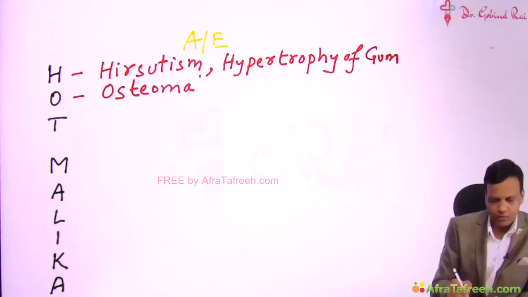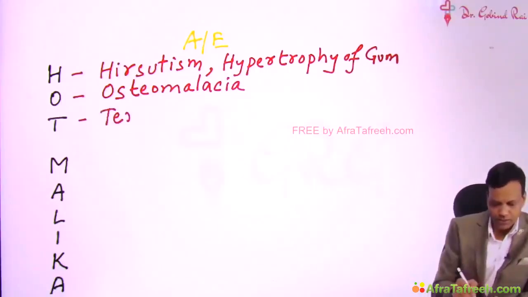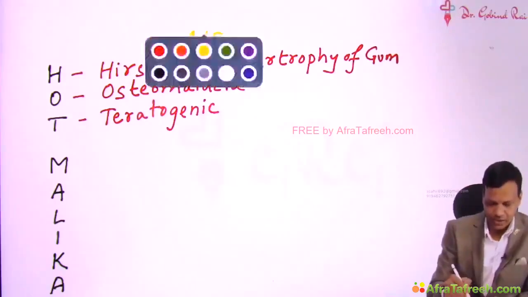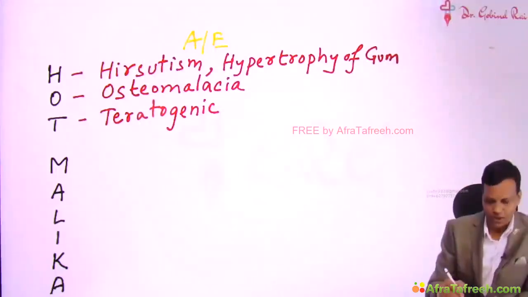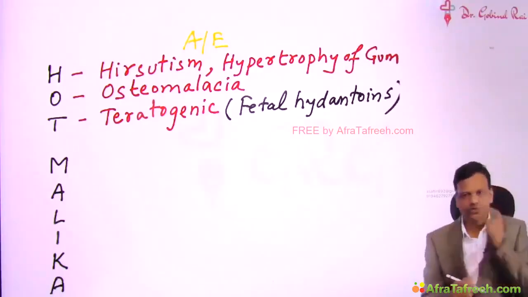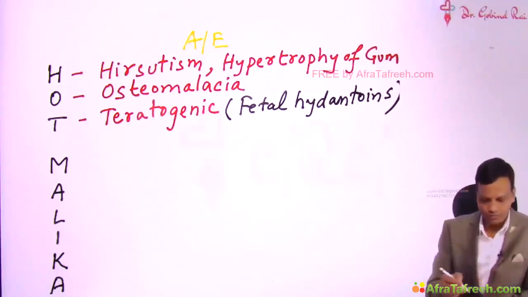Phenytoin can result in osteomalacia by causing vitamin D deficiency. Then T means teratogenicity. Phenytoin is teratogenic. If we give phenytoin during pregnancy, the baby may develop a malformation called fetal hydantoin syndrome.